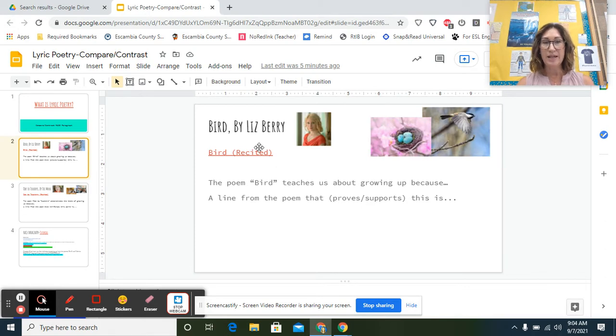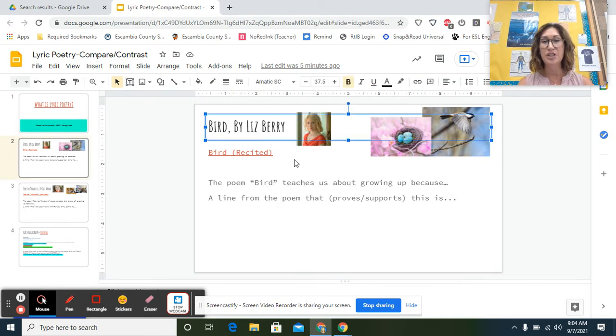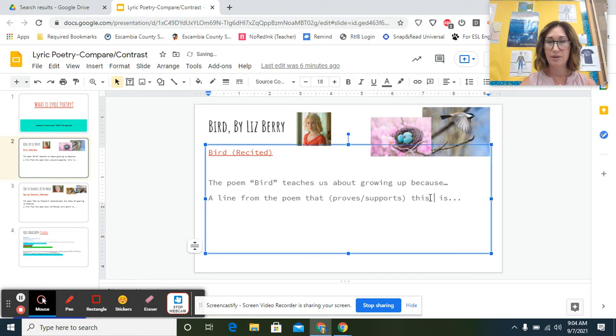All right, let's begin here. Bird by Liz Berry is right here. You can click on the link and hear Miss Berry recite the poem. Now, she does have a very thick British accent, but that's okay. We're going to read and understand. And then we'll discuss what the poem Bird teaches us about growing up, and we'll finish this statement together. Next, we have to find evidence to support our claim, so we're going to finish this line: a line from the poem that proves or supports this point, or we'll just put claim, is.